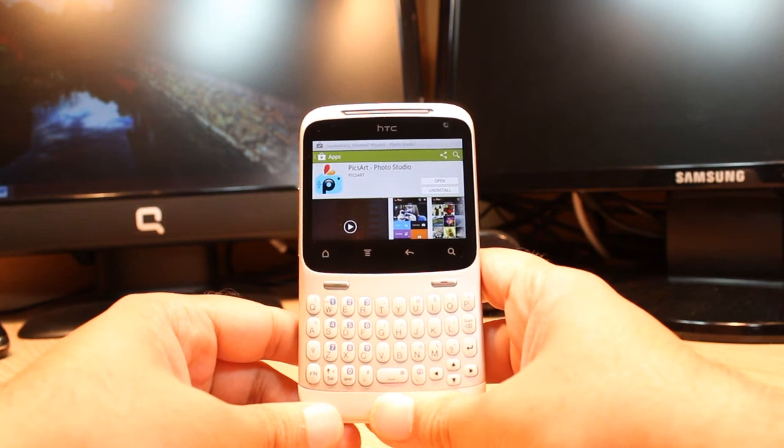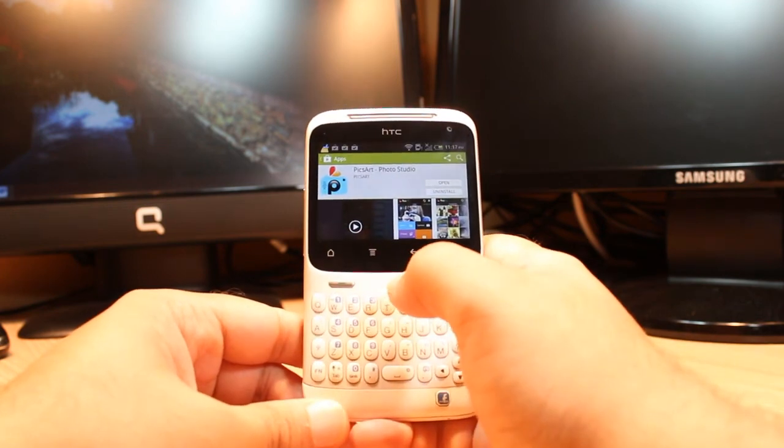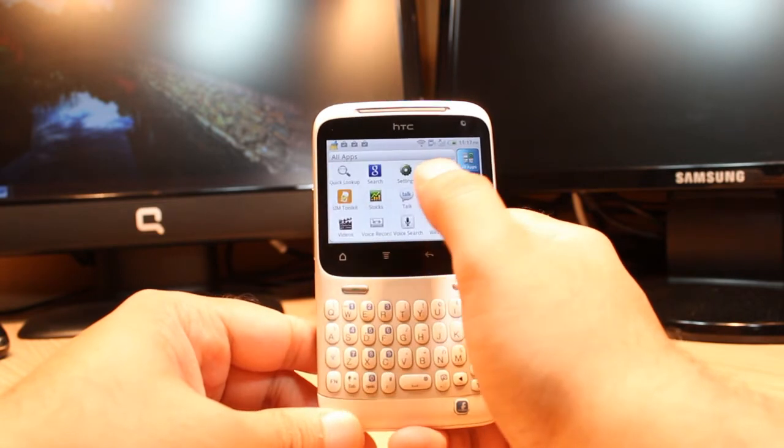And it's done. It's giving me two options. One is open, another is uninstall. I'm not going to open from here. I will hit menu or home button. I will hit menu one more time for show you exact location of this software.